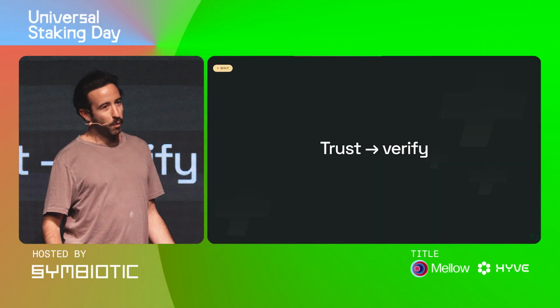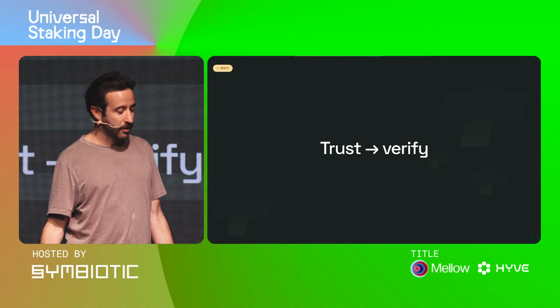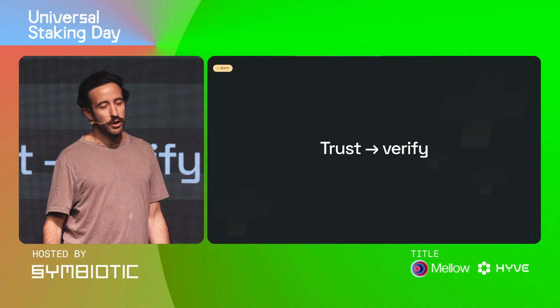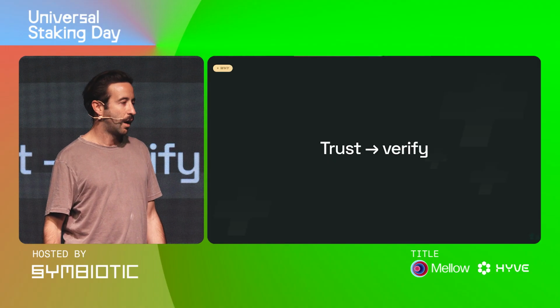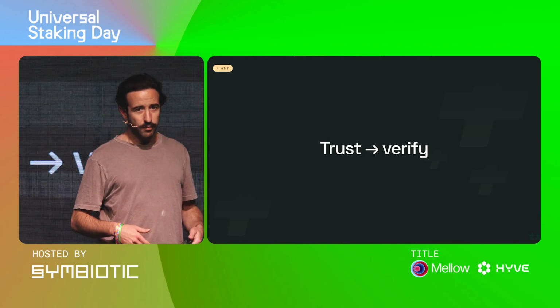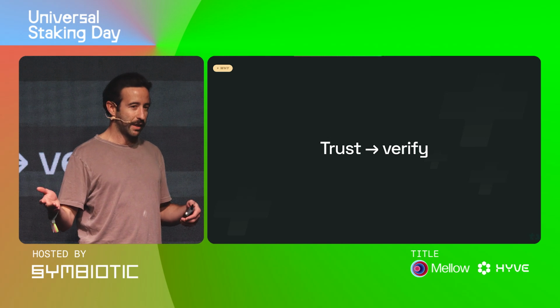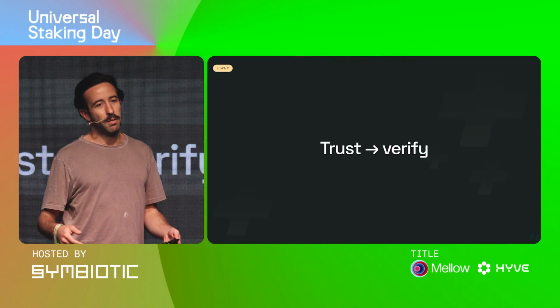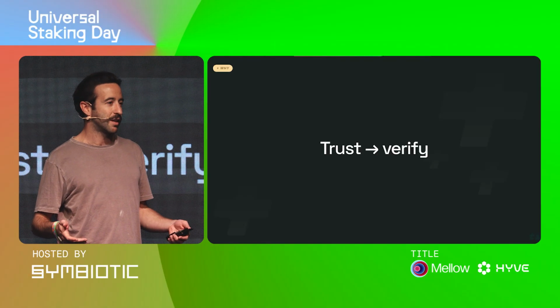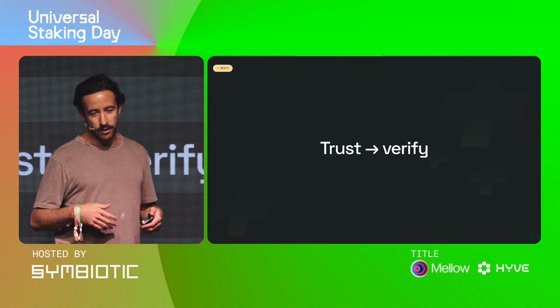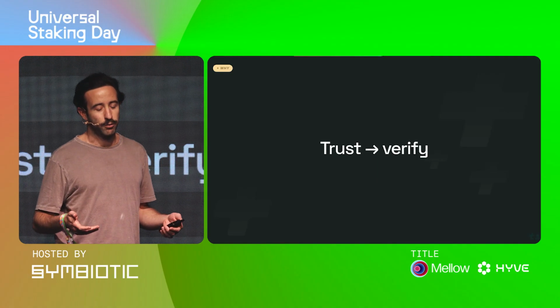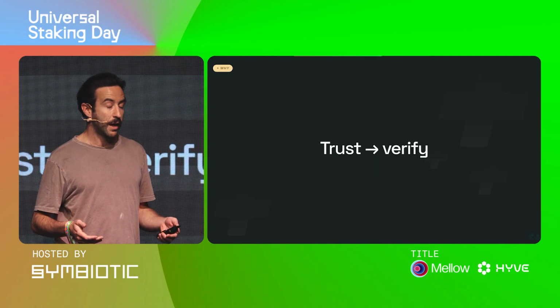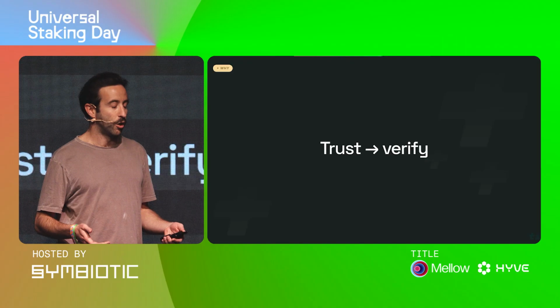In Web3, we cannot just trust, we have to verify. When you think about the traditional web, when I take an Uber, the Uber app makes a request to my bank, and my bank pays Uber. My bank does not have to check what distance I went. My bank does not have to verify the price of the ride. My bank just trusts Uber to be honest.